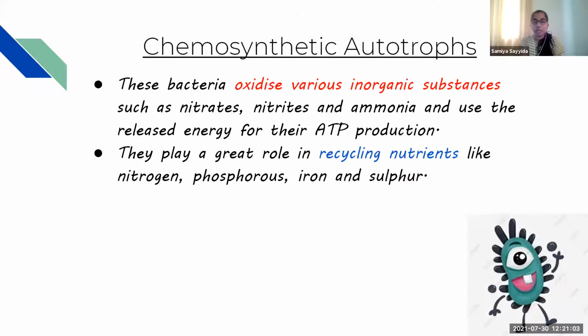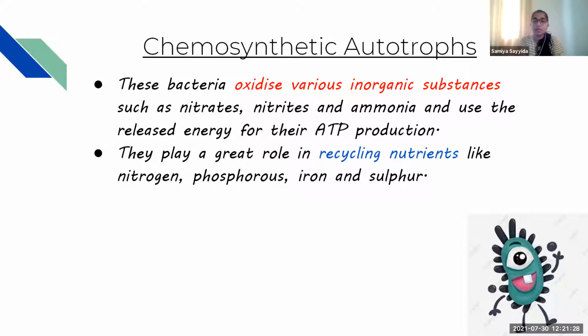Now we come to chemosynthetic bacteria, which come under eubacteria. These bacteria oxidize various inorganic substances. We know chemosynthetic bacteria use chemicals, so they oxidize various inorganic substances like nitrates and ammonia, and use the released energy for their ATP production.